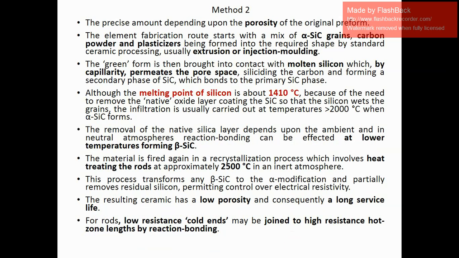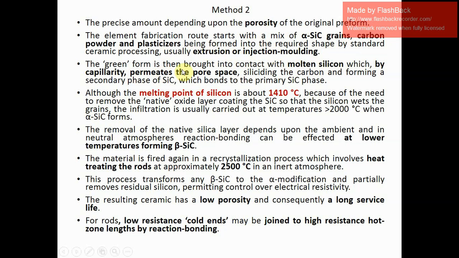Now method 2. The precise amount depends upon the porosity of the original preform. The element fabrication route starts with a mix of alpha SiC grains, carbon powder and plasticizers, formed into the required shape by standard ceramic processing, usually extrusion or injection molding. These are the ceramic processing methods to form SiC rods.